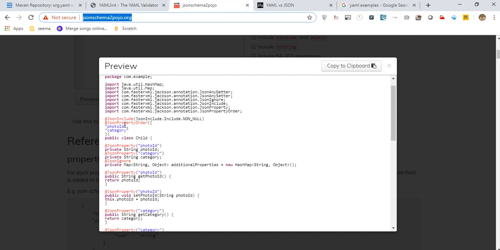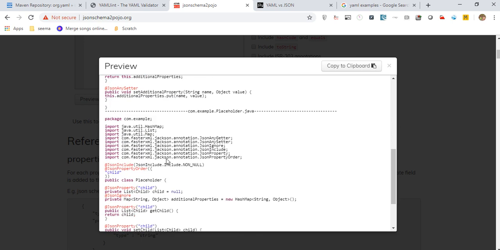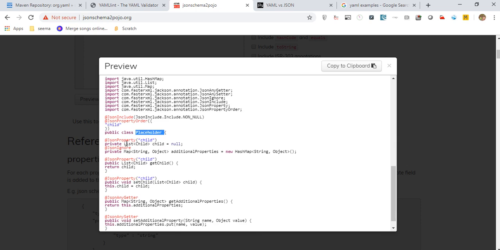So this is the placeholder class. This is the child class. This is the string photo ID, string category, getters and setters have been generated. This is the second class placeholder that has been generated, and this is the list of child. So you don't have to worry. You can simply copy paste your YAML and all the POJOs will get auto generated using this particular site.